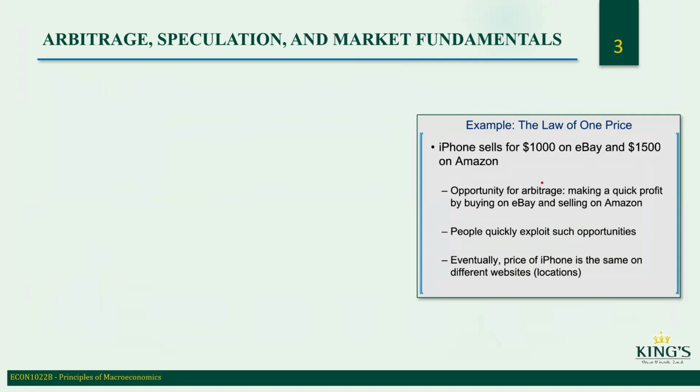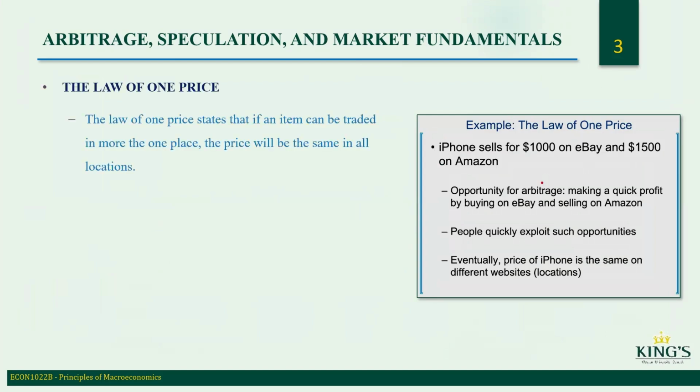For example, the law of one price: an iPhone sells for $1,000 on eBay and $1,500 on Amazon. Opportunity for arbitrage, making a quick profit by buying on eBay and selling on Amazon. People quickly exploit such opportunities. Eventually, the price of the iPhone is the same on different websites and locations. The law of one price states that if an item can be traded in more than one place, the price will be the same in all locations.